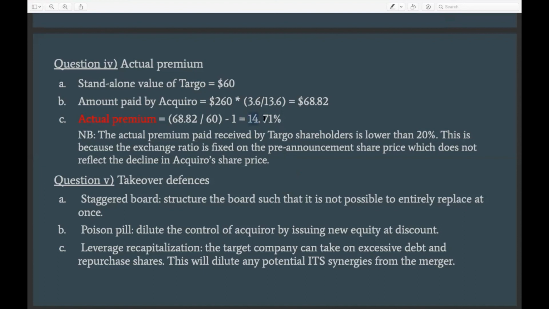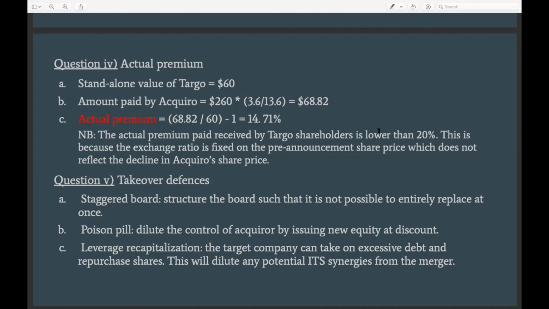In this case, it's 5% less than what was promised, right? So usually this would be something quite important to the shareholders of Darboe, because at the end, what they care about is not the premium that was promised based on the pre-announcement price, but the premium that they would get after the transaction, which also depends on how the price of the acquiring company moves after the transaction, right?